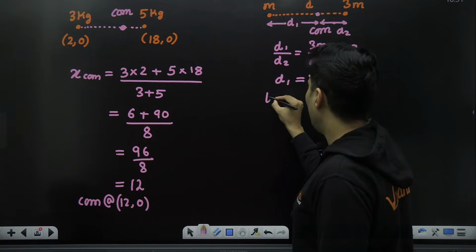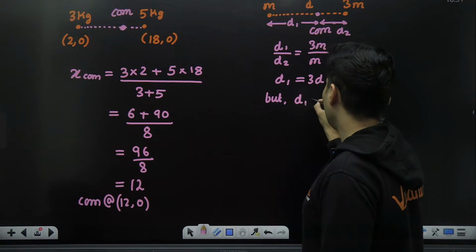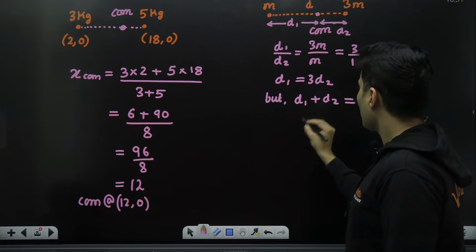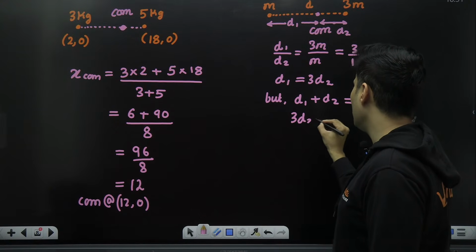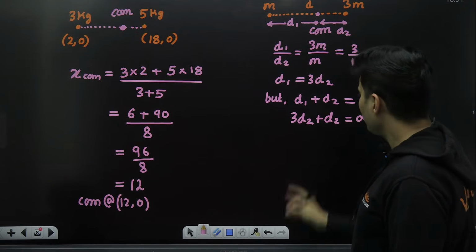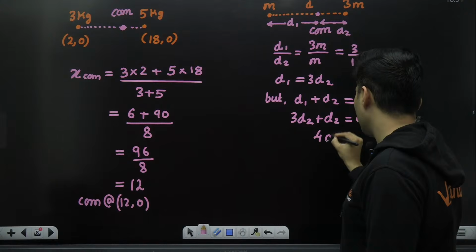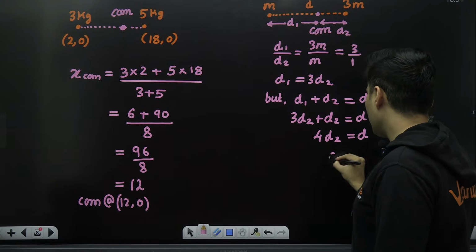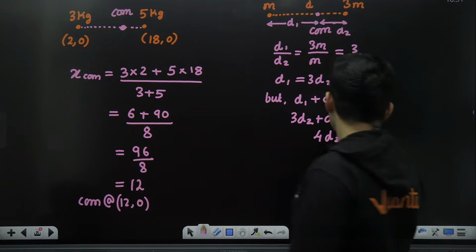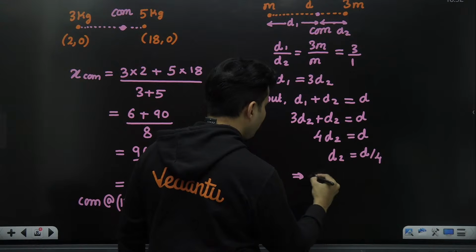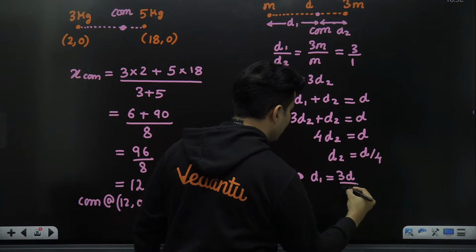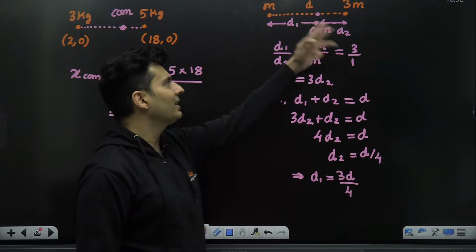But wait a minute. We already know D1 and D2 added together is the total distance D between them. So D1 is nothing but 3 times D2, plus this D2 will be nothing but D. So this becomes 4 times D2 is nothing but D. Therefore, D2 is D by 4. If D2 is D by 4, that means D1 is 3 times that, so it will be 3D by 4. So we located where the center of mass is.